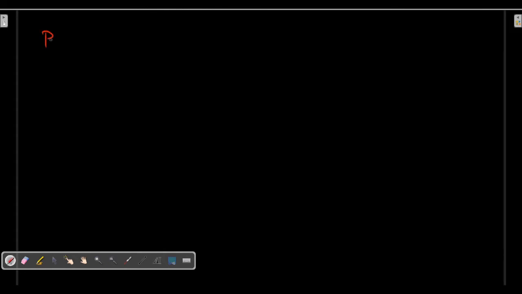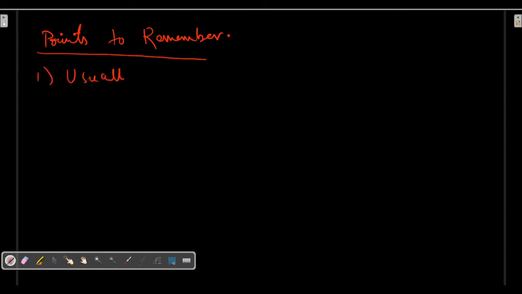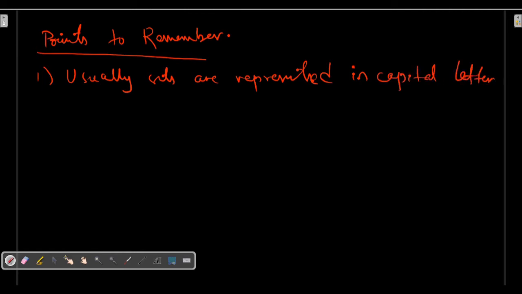Some points to remember. So what are those? Usually sets are represented in capital letters. There is no hard and fast rule that sets will always be represented in capital letters, but usually we take capital letters.